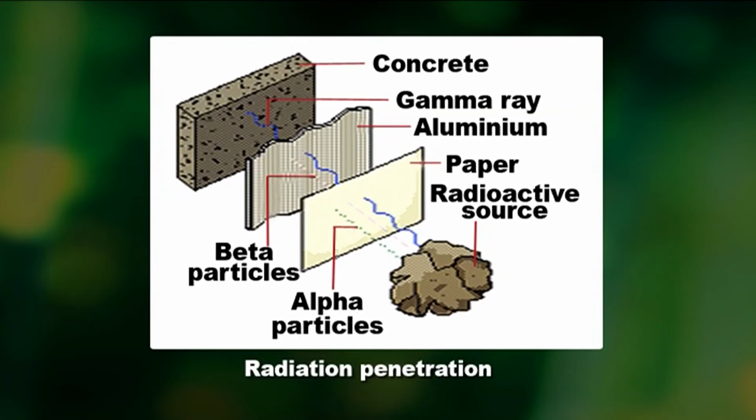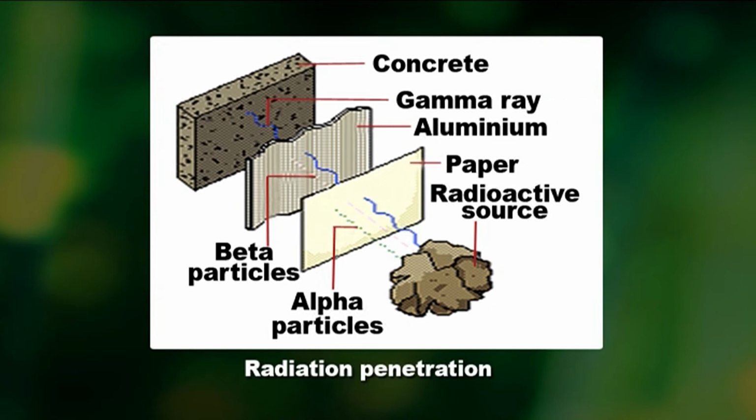Radionuclides release energy in the form of alpha particles, beta particles, and gamma rays. These ionizing radiations have variable penetration power and ionization. Alpha particles are fast-moving positively charged particles. Alpha radiation is highly ionizing but lacks penetration power and can be blocked by a piece of paper and human skin. Beta particles are high-speed negatively charged electrons. Beta radiation is somewhat less ionizing but somewhat more penetrating. These particles can penetrate through skin, while they can be blocked by some pieces of glass and metal.